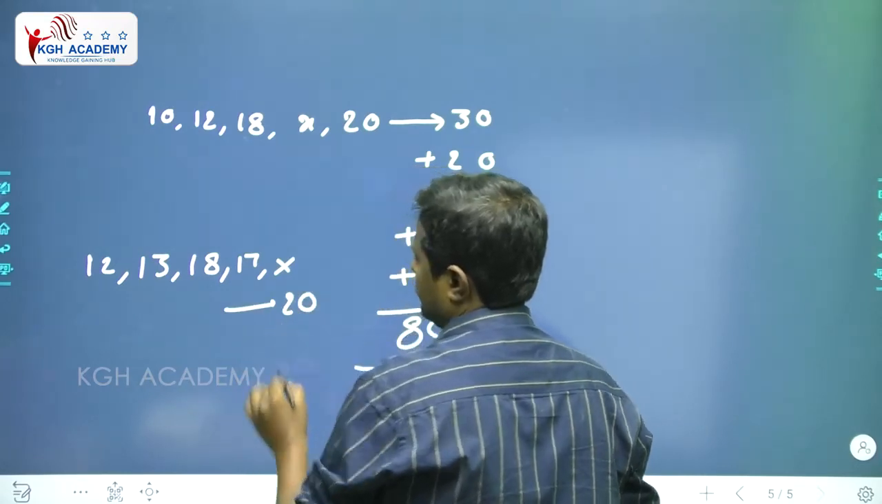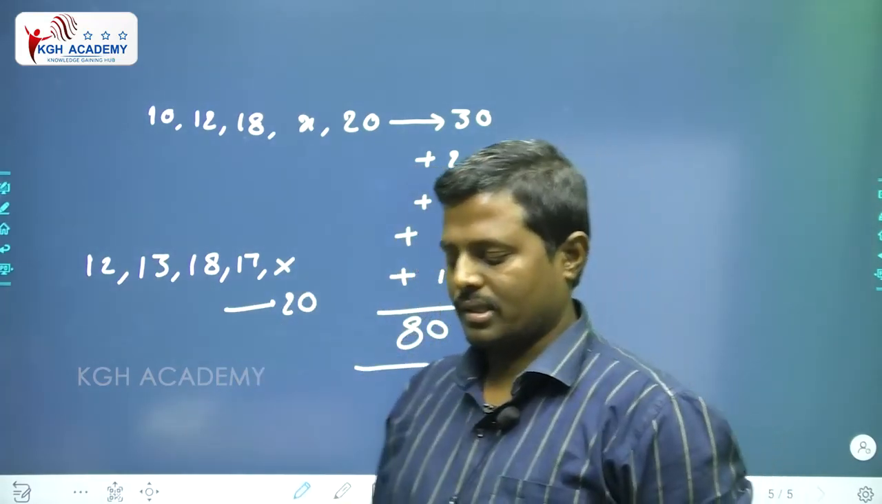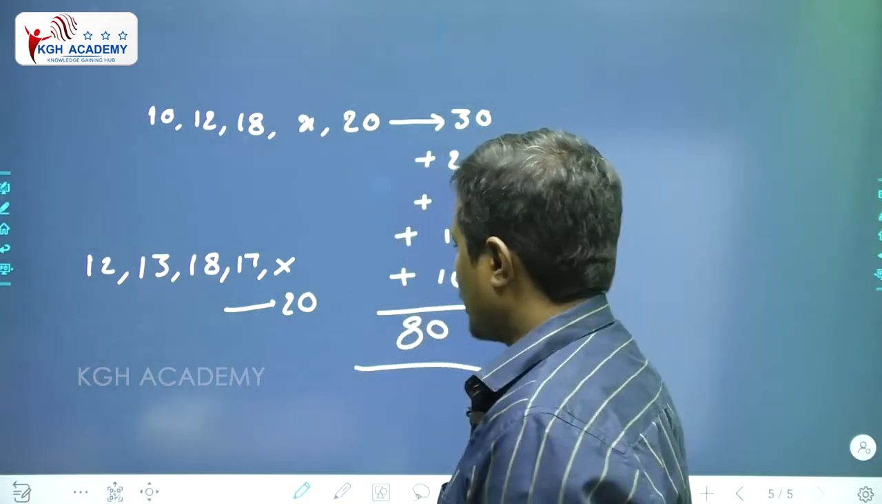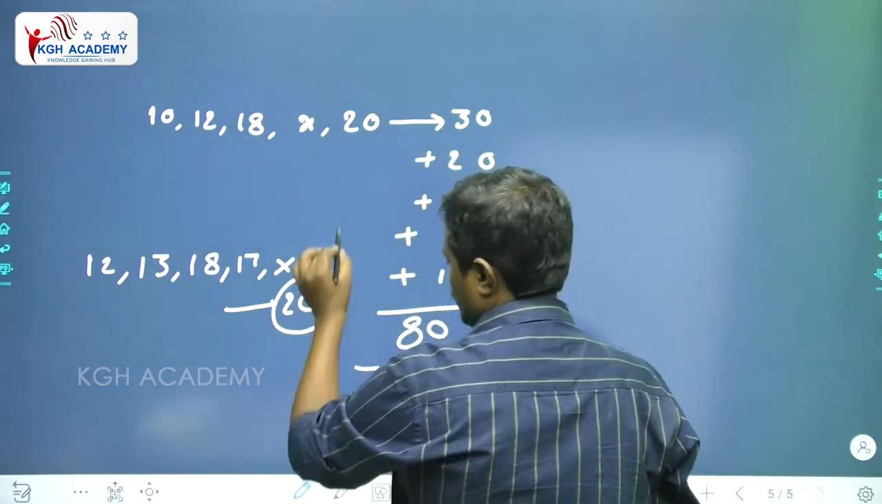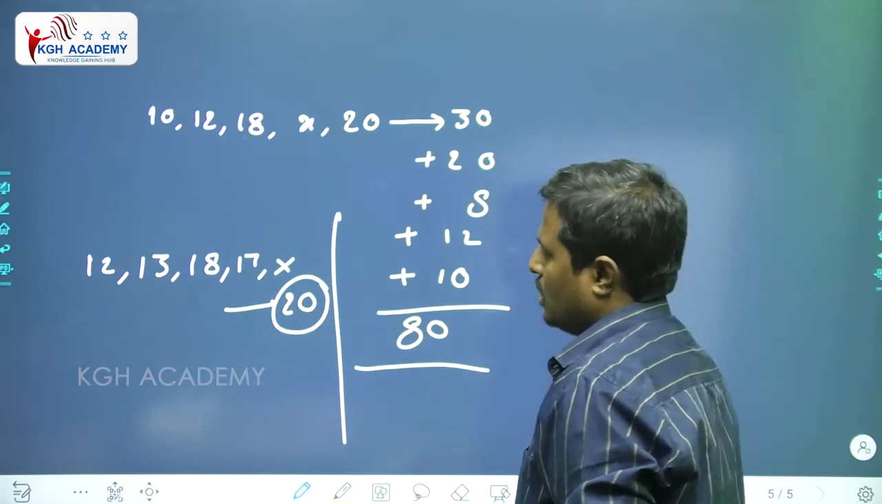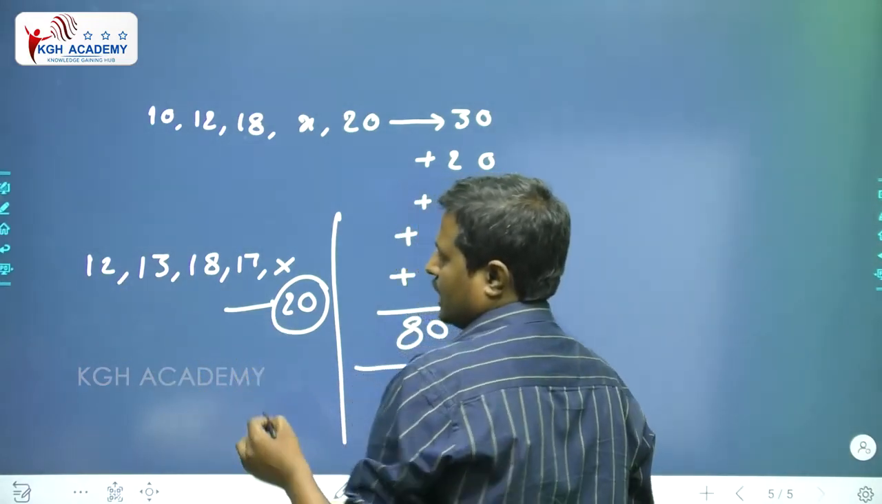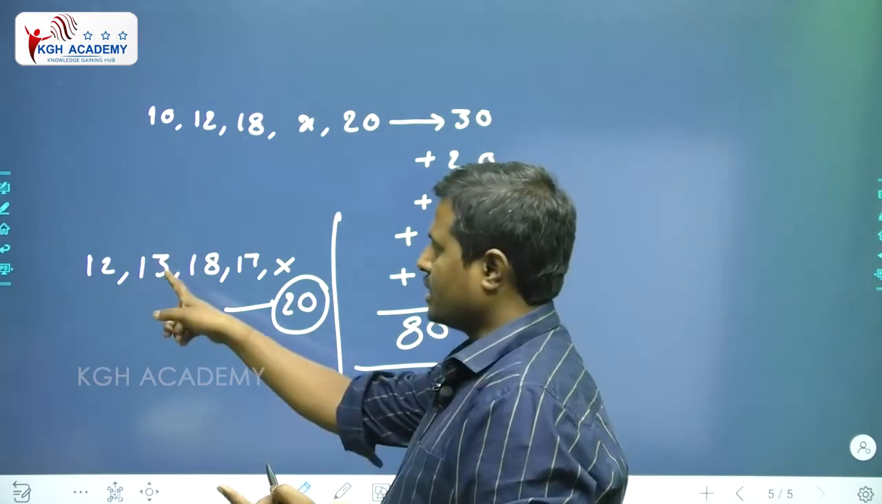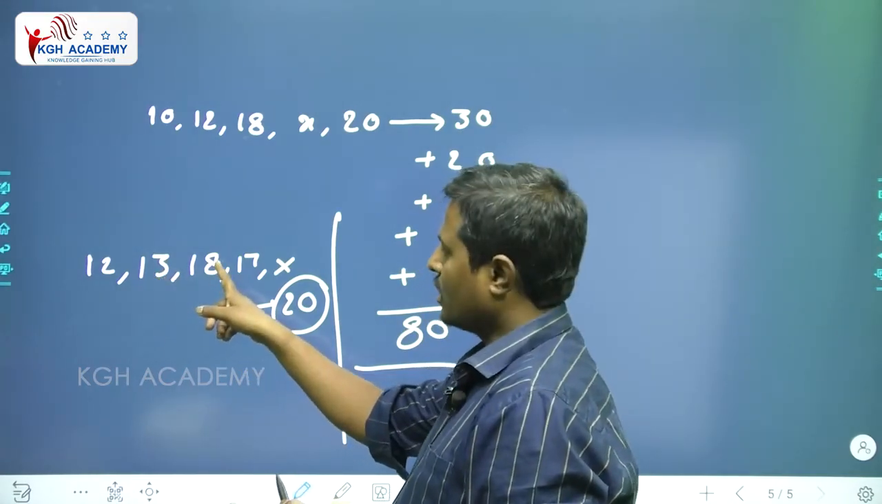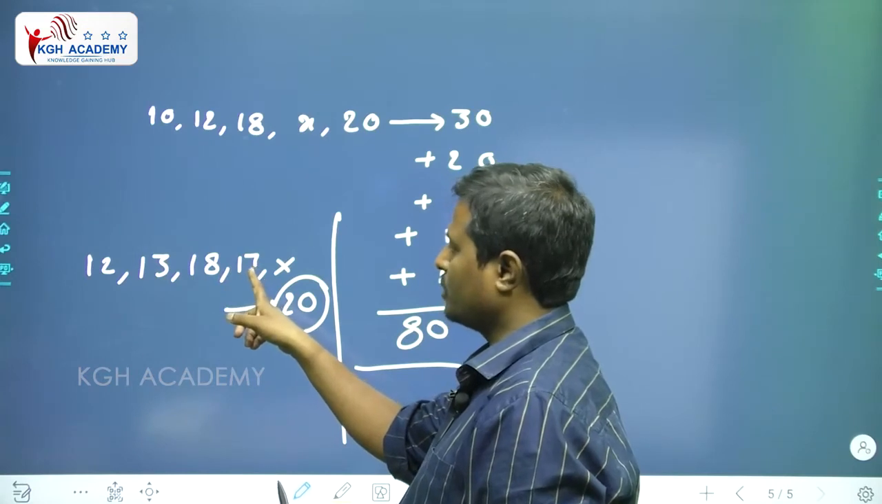For example, if I take 12, 13, 18, 17, x, average is 20. What is the value of x? I am asking. Just take the average, 20. 12, if you compare with 20, how much more? It is 8 more. After this is 7 more. Next 2 more. Next 3 more.